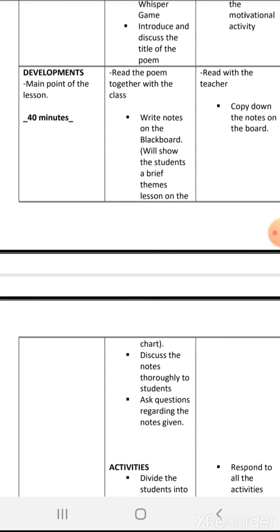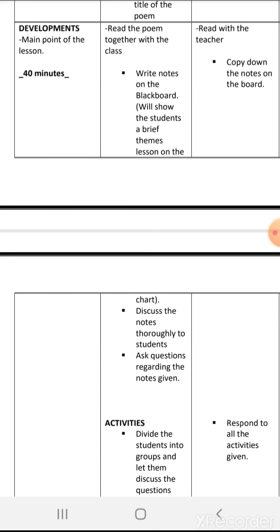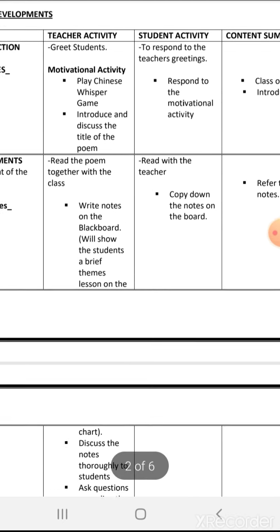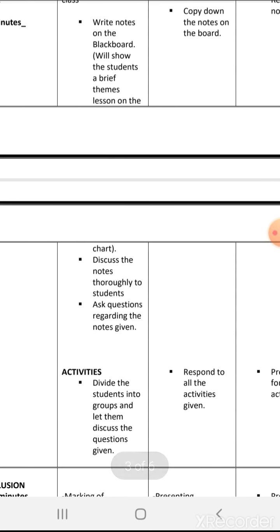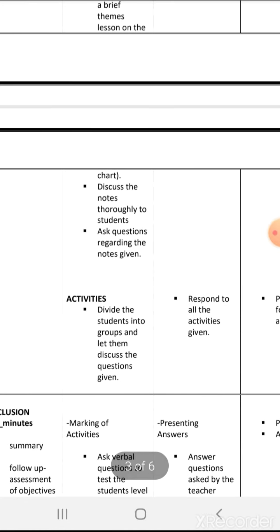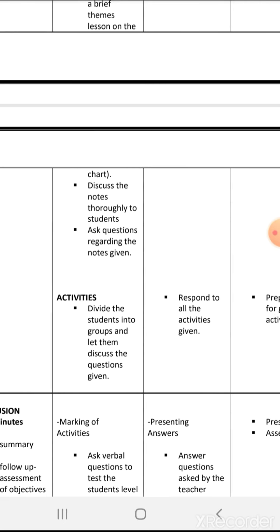I will discuss the notes thoroughly and ask the students some questions regarding the notes given. What do they understand about the notes, and what have they learned from the notes from their own point of view? As the student activity, they will read the poem with the teacher, copy down the notes on the board, and respond to all the activities given. The activities will be in two groups.